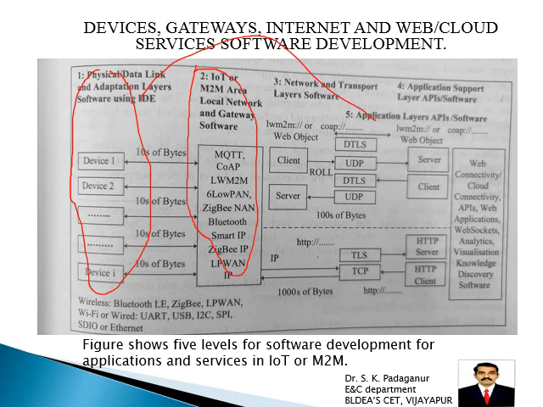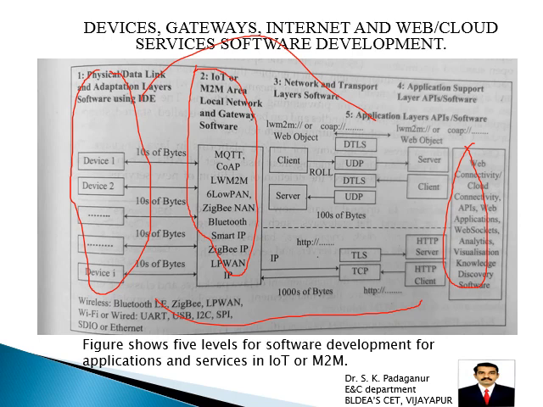Then fourth level, application support layer and API. Then last one is application layer API software. This is the last one where we can develop the web connectivity, cloud connectivity, APIs development, web applications. Okay, how these are controlled, or how these are executed using the input from the sensors. So this is a very important thing.